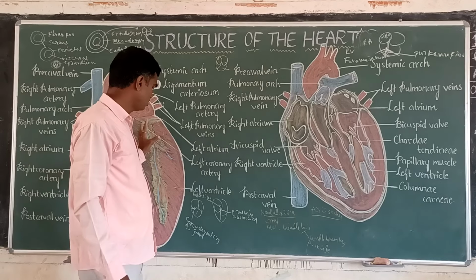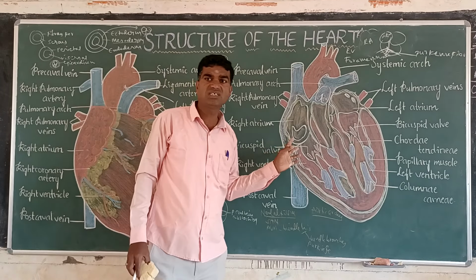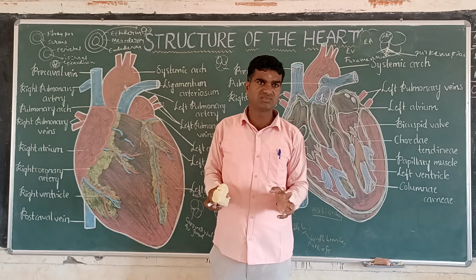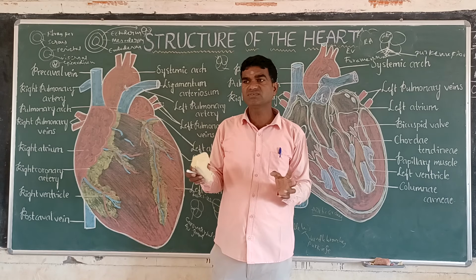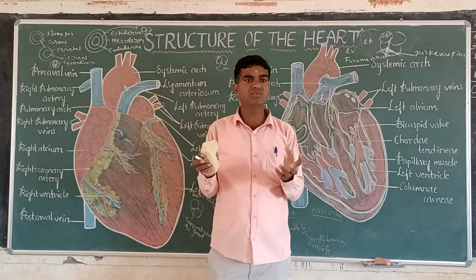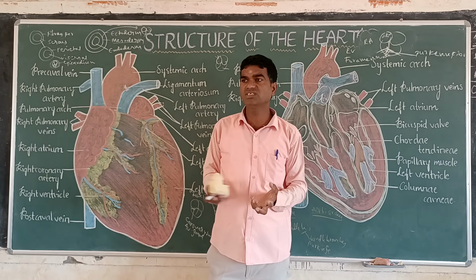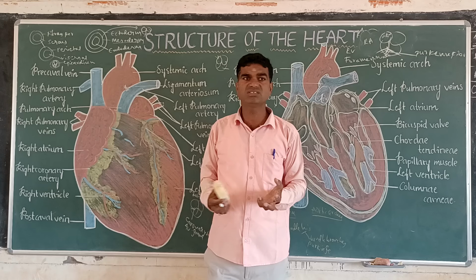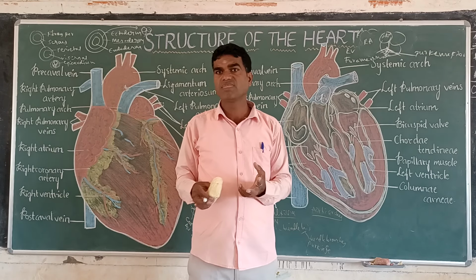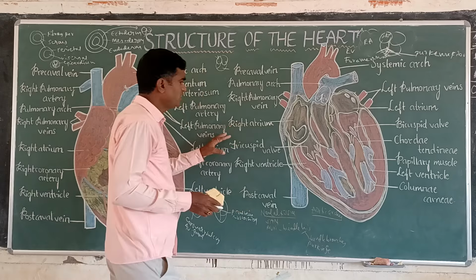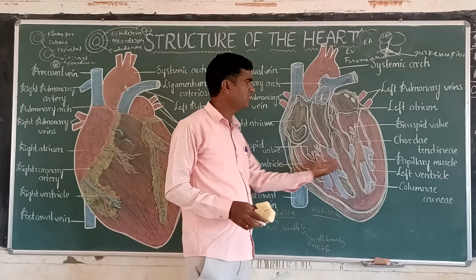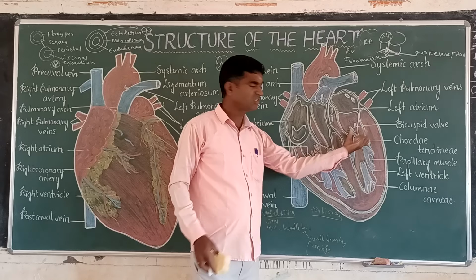So what is this called? Atria. Two atria are present. These are the blood pumping chambers. Next, what is this? Ventricles. The ventricles are present in the lower part, two chambers, and they are called ventricles. They are made up of muscles. The blood comes into the atria and passes through to the ventricles. Tricuspid and bicuspid valves are present here.